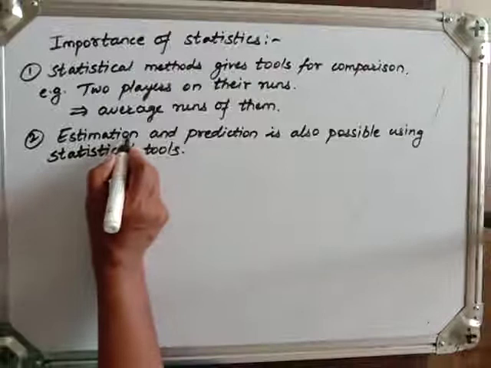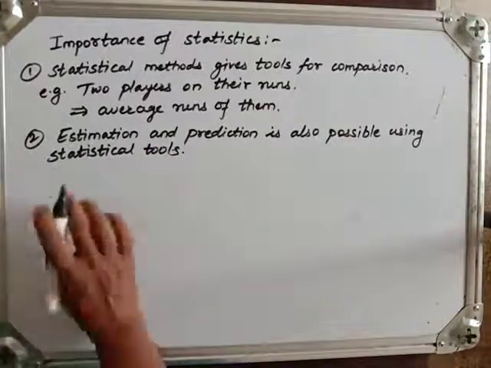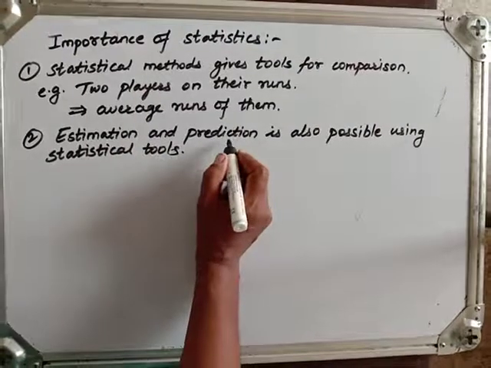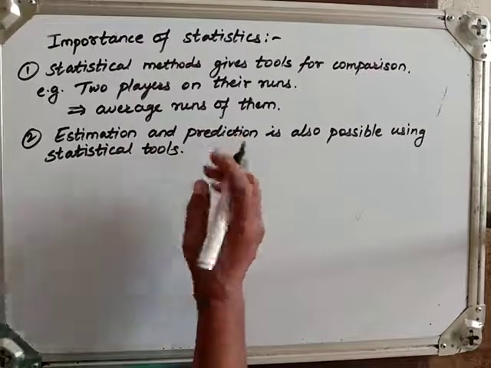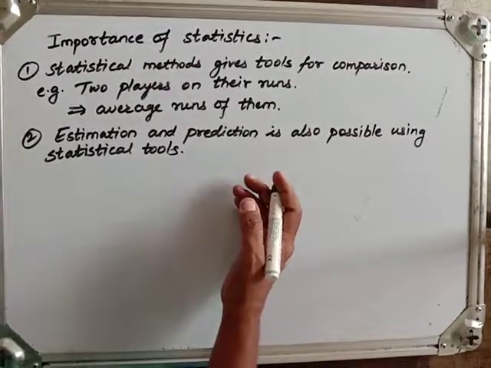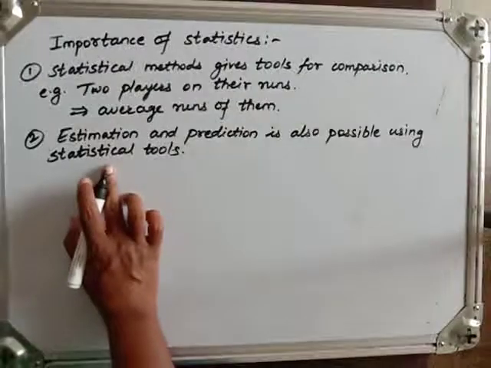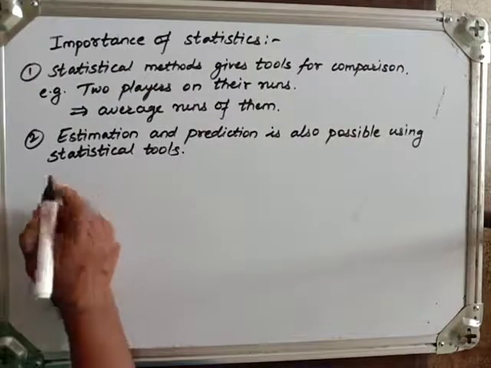Estimation is a calculation. Whatever data we are collecting, we will calculate it. That is what estimation. Now prediction. What does the prediction? Prediction is nothing but the future value of the data. Means we can predict something from that estimation. So in that case also, statistics helps us.